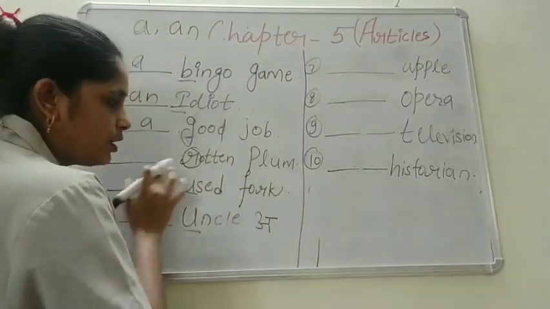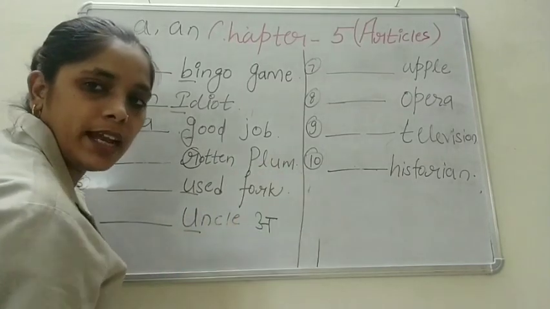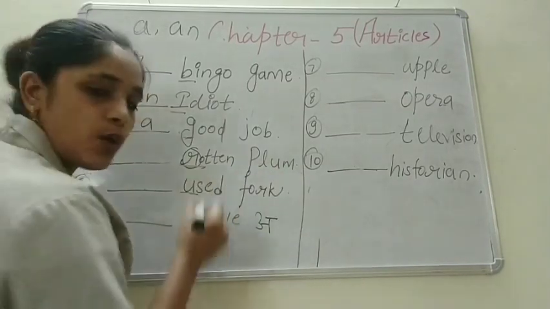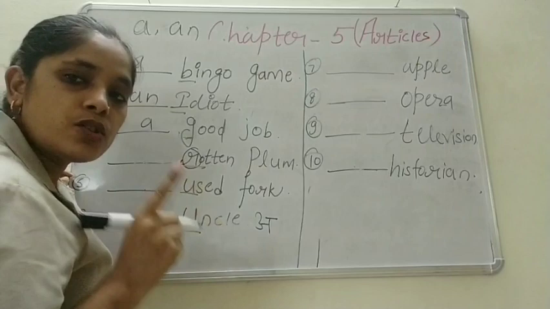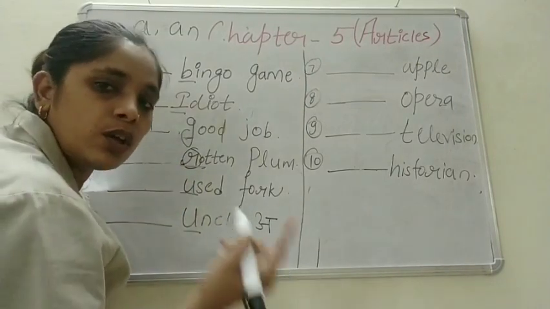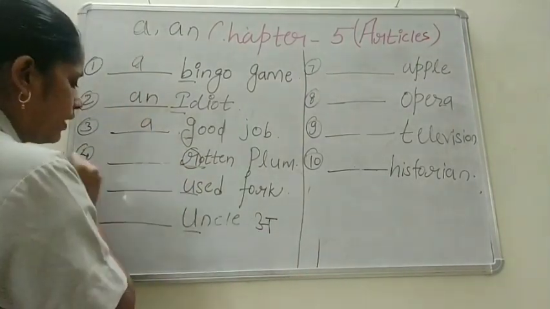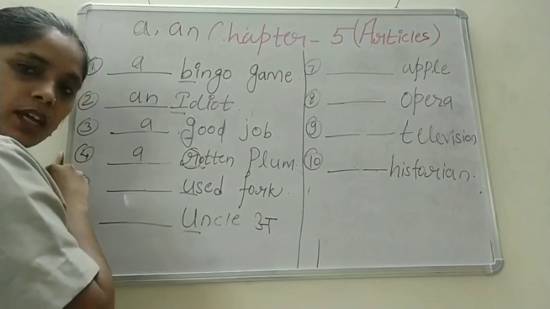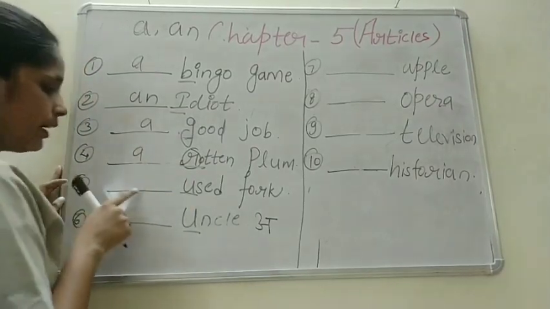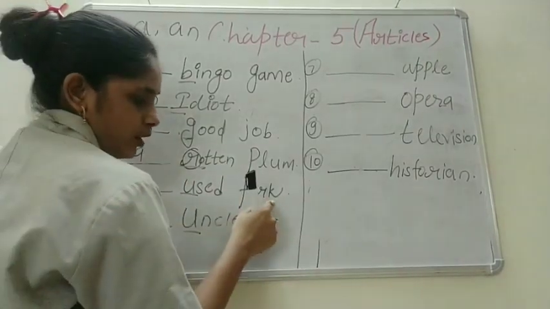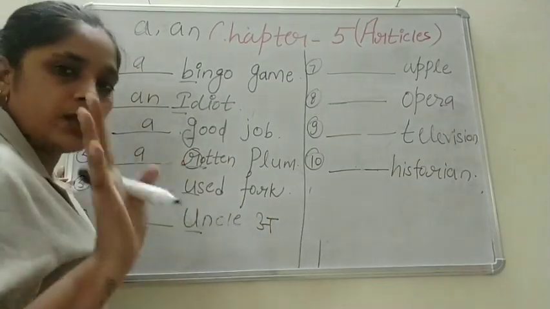Now see the fourth one, dash, rotten plum. What should I write here? R is a consonant, so the sound is also consonant. So I will write a. Now see here, dash, used fork. Now tell me, what should I write?